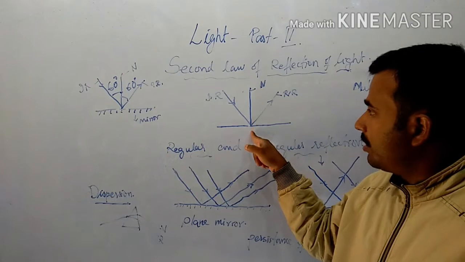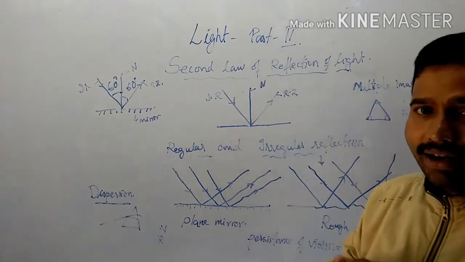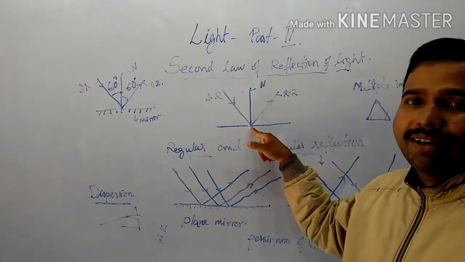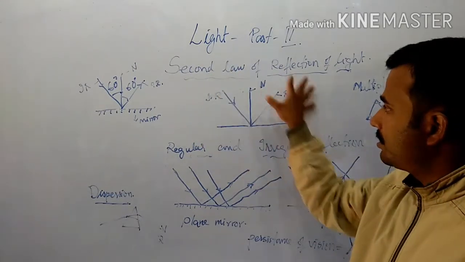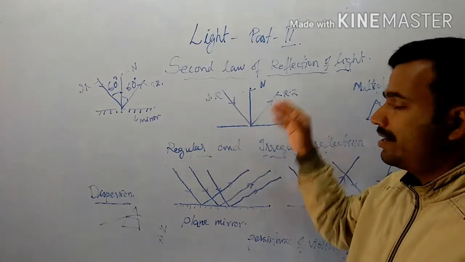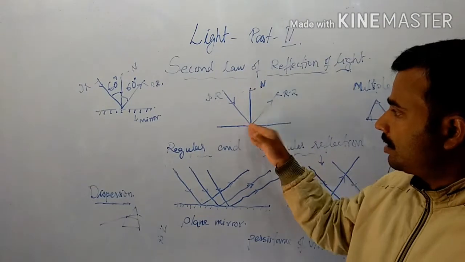Then the normal, then the reflected ray. The reflected ray is the ray that bounces off from the reflecting surface back to the same medium. Here it is air all around, so the reflected light is falling back to the same medium.